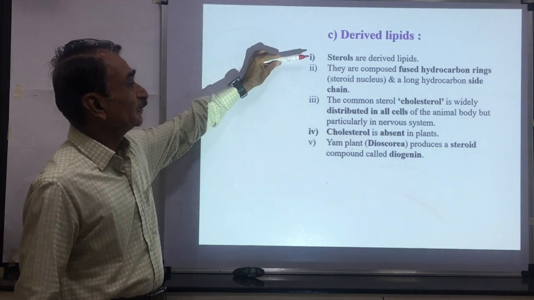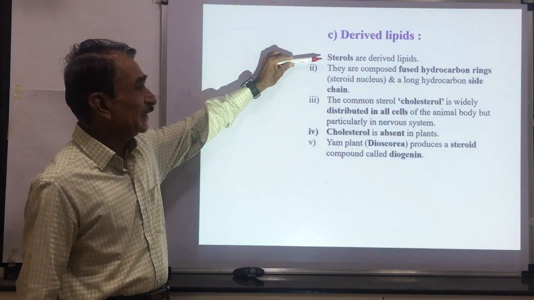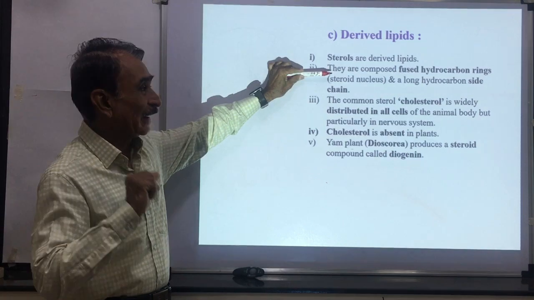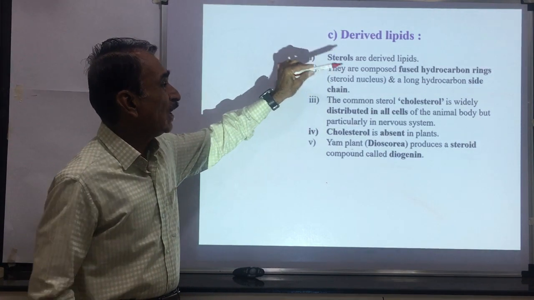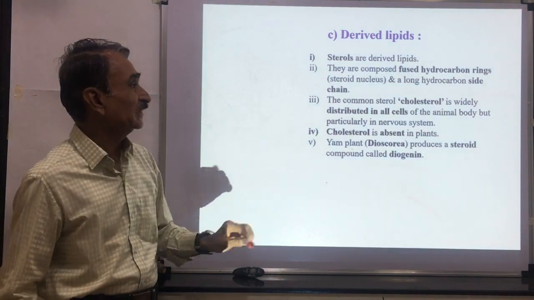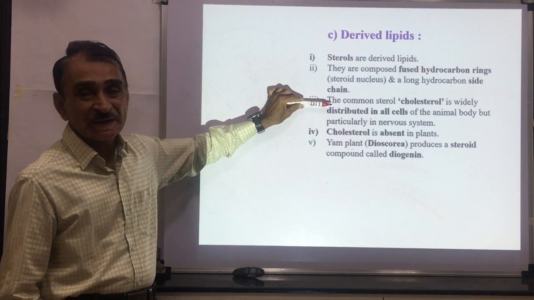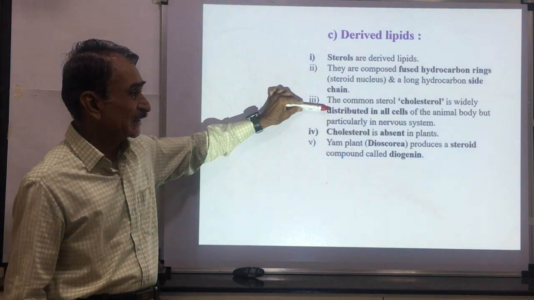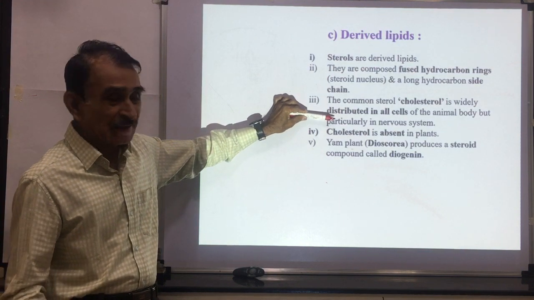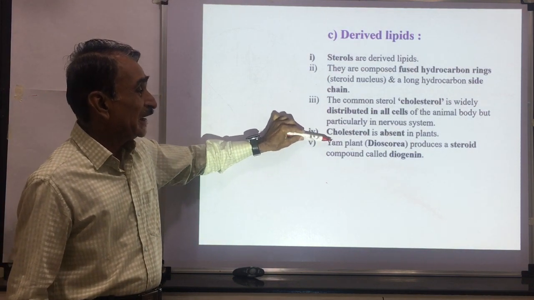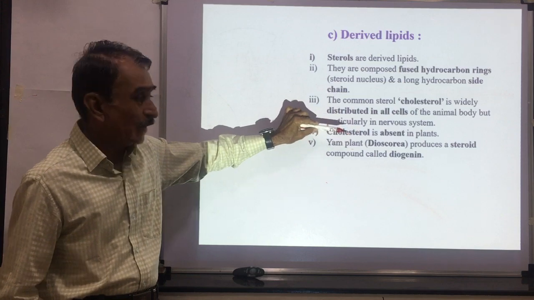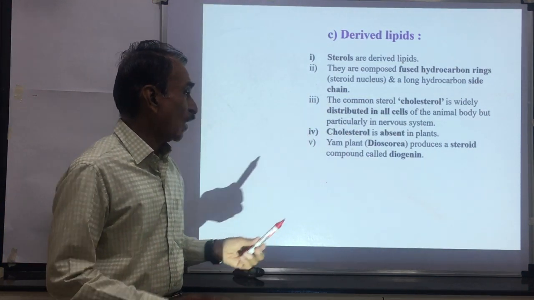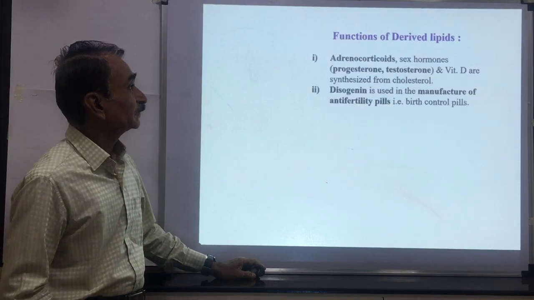Derived lipids. Sterols are the derived lipids. They are composed of fused hydrocarbon rings and a long hydrocarbon side chain. The common sterol is cholesterol. This is widely distributed in all animal cells, but it is absent in plants. The yam plant, or Dioscorea plant, produces a steroid compound called diosgenin.